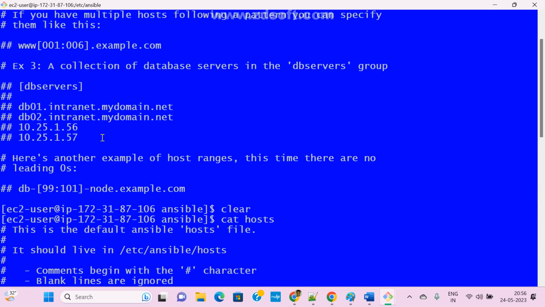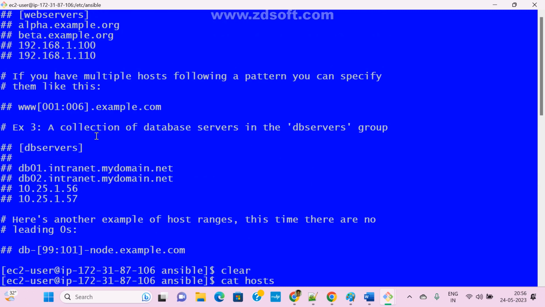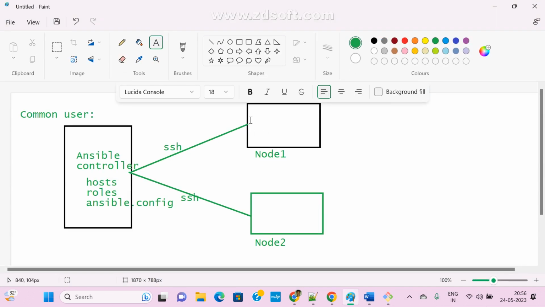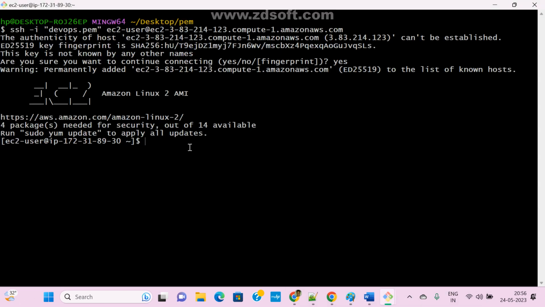And in this file, we are going to update your host node machines, IPs or host names. Now, if you observe here, right now these are the two. Each machine has an IP address, right? So what is the IP address here? This is my host IP address, hostname hyphen I. So this is my IP. Okay. Now I am going to do.